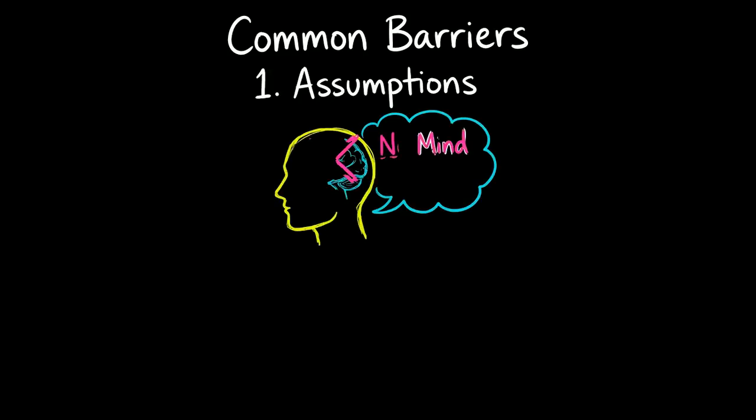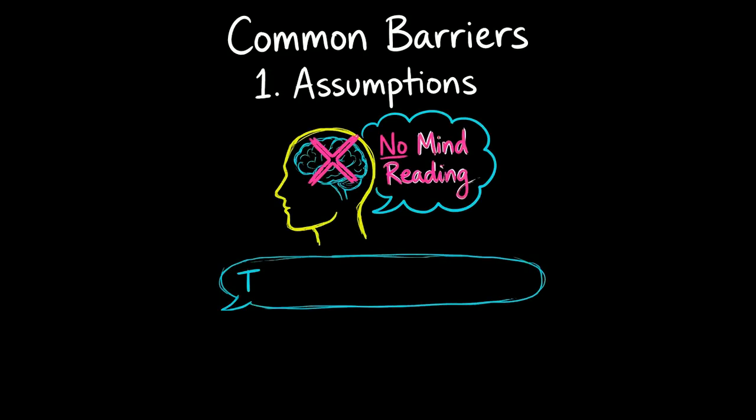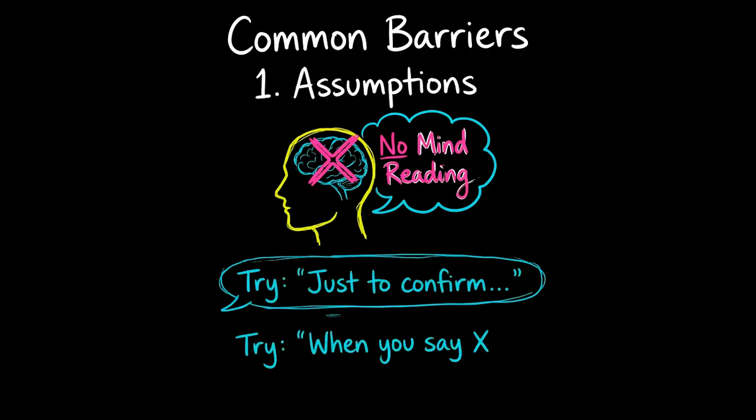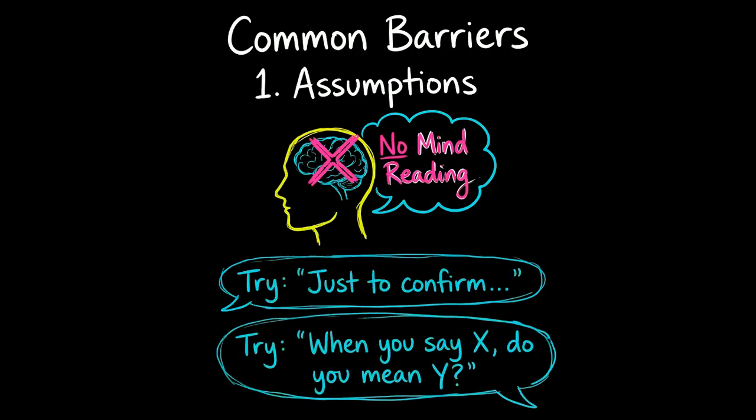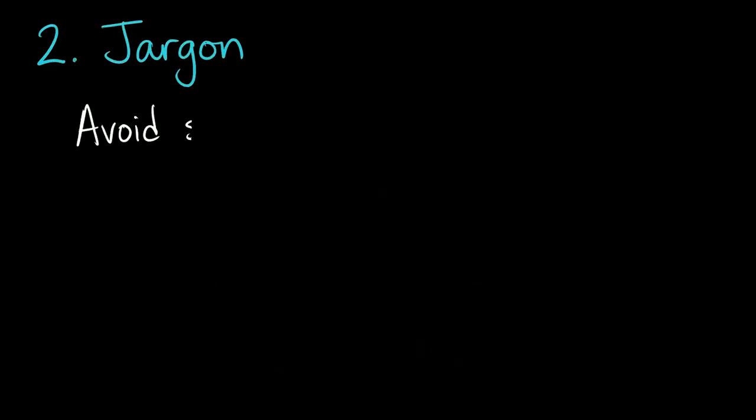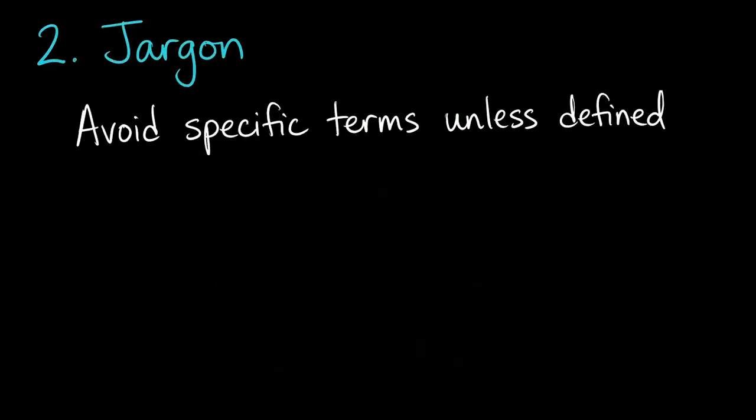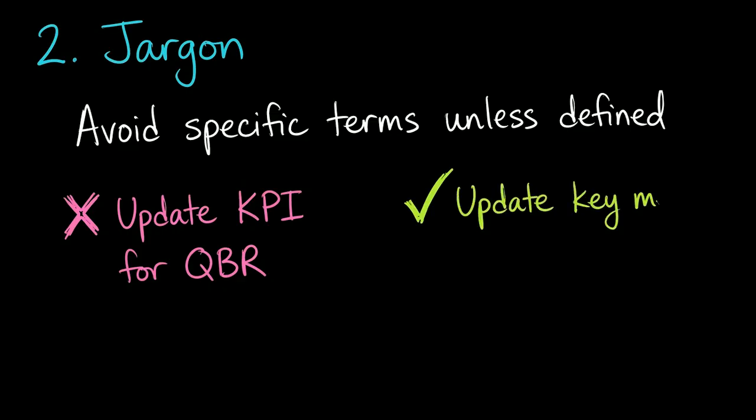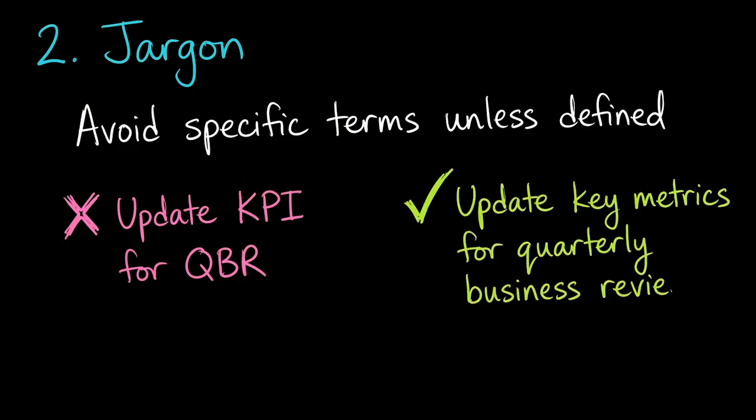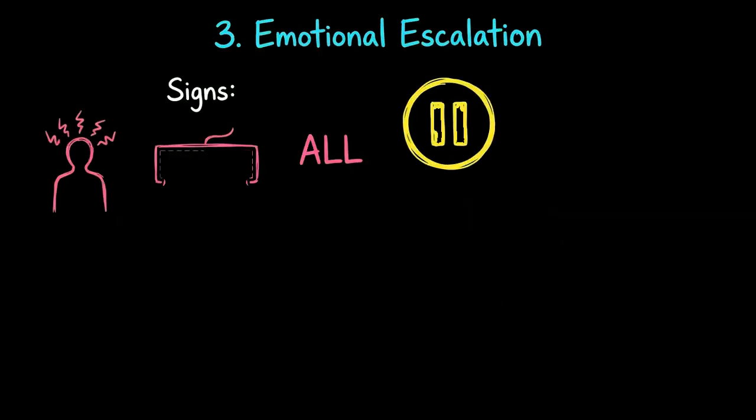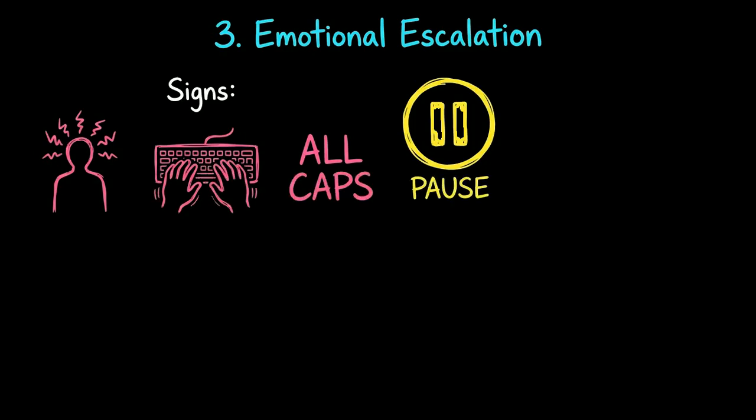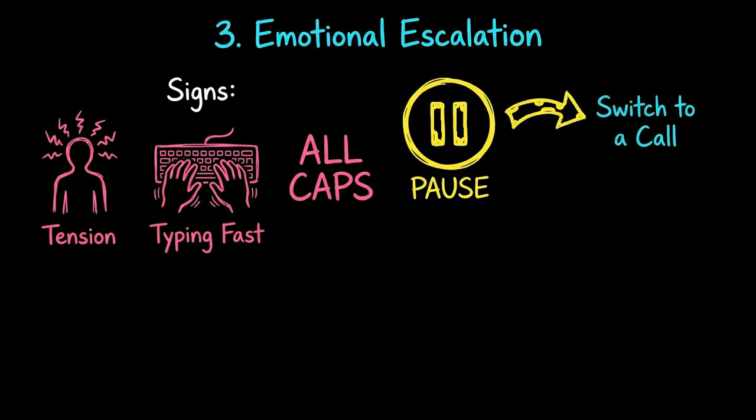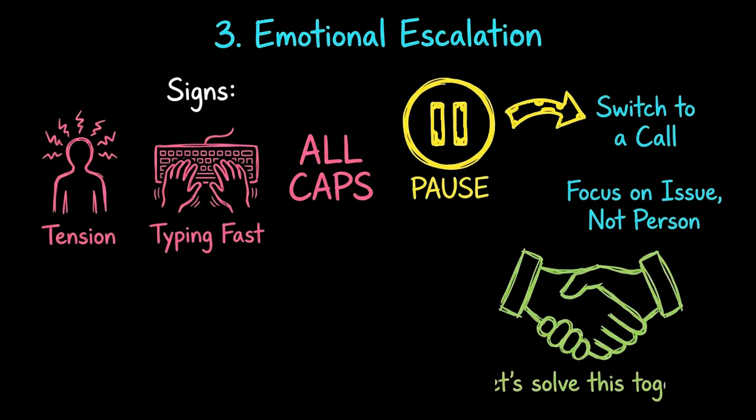Assumptions. Don't expect others to read your mind. Use phrases like, "just to confirm," or, "when you say X, do you mean Y?" Jargon. Avoid department-specific terms unless you define them. Instead of "update the KPI dashboard for QBR," say "update the key metrics dashboard for the quarterly business review." Emotional escalation. If you feel tension rising, typing faster, using all caps, blaming, pause. Switch to a call. Focus on the issue, not the person. Say, "Let's solve this together."